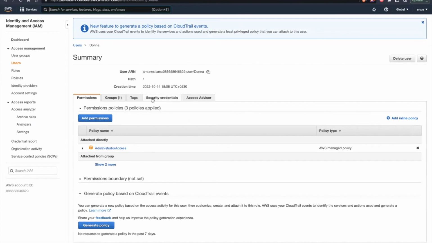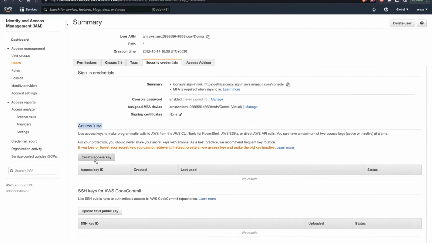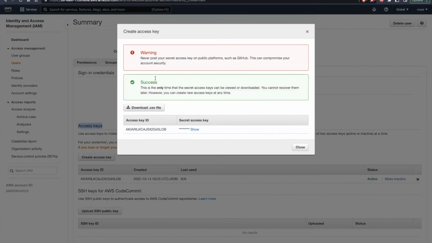Here, come to the security credentials, and under this access key you can basically create your access key here. Okay, AWS is providing you a warning that you should never post your secret access key on public platforms such as GitHub, because this can compromise your account security.